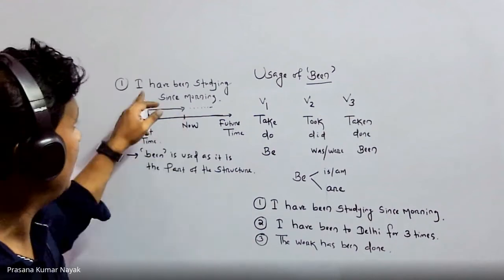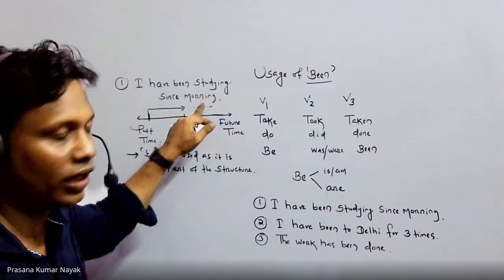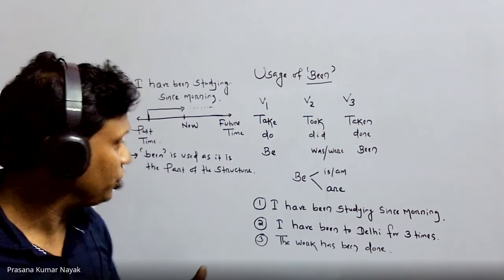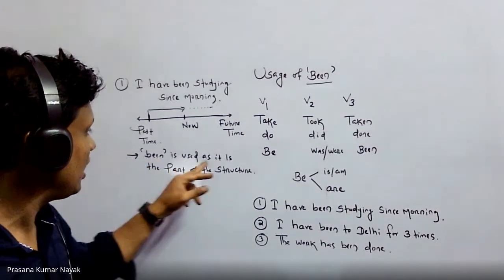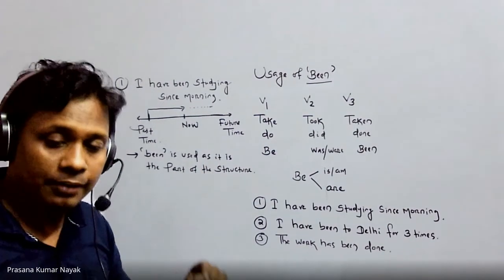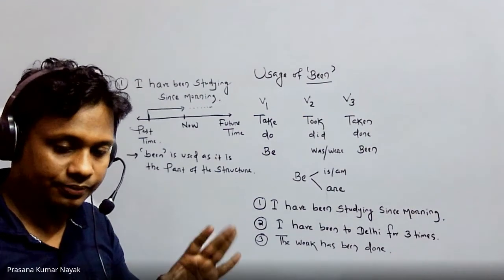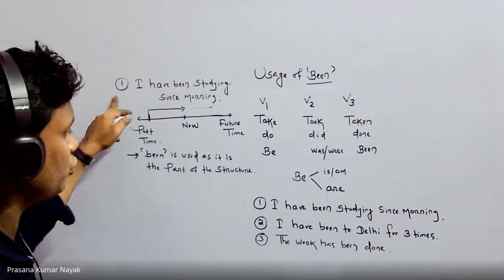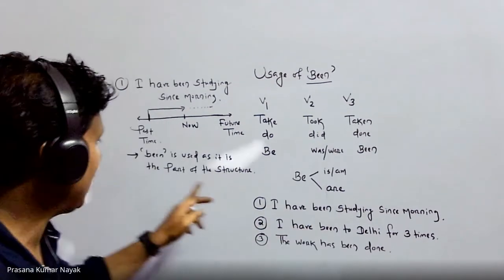Look at, I have been studying since morning. It is part of the structure. Very much part of the structure. So you can say been is used as it is the part of the structure of present perfect progressive. Right? So, I have been studying. Here we have understood that been is used as part of the structure.